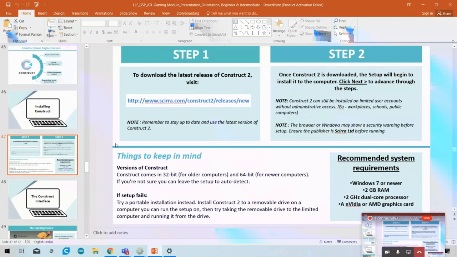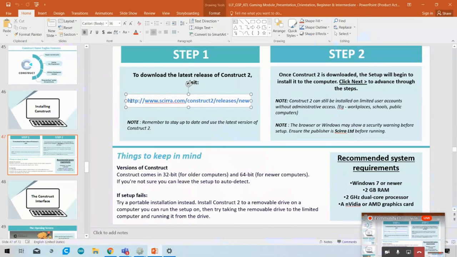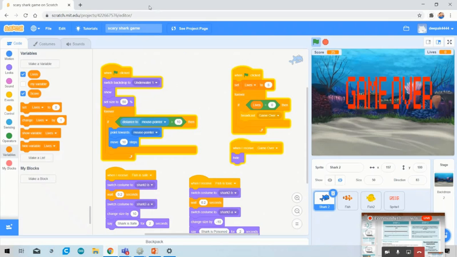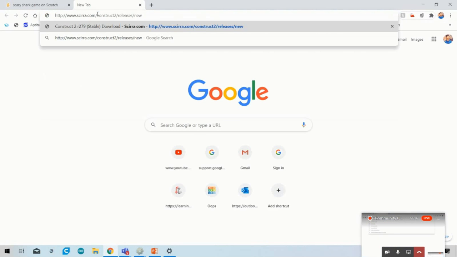Okay, so just simply click, I will provide all the links to you. This whole Construct 2 platform is developed by Scirra. It is a platform or a website. You can see that I simply copy this and paste it.